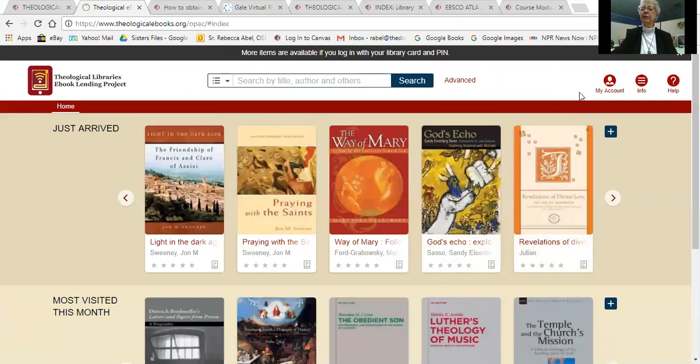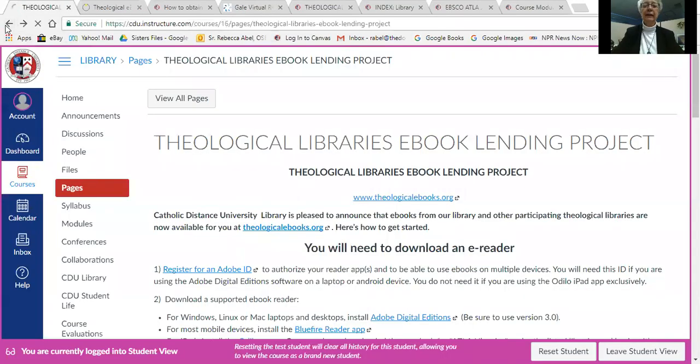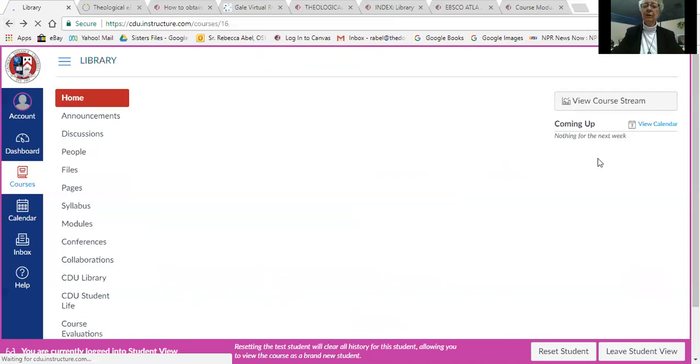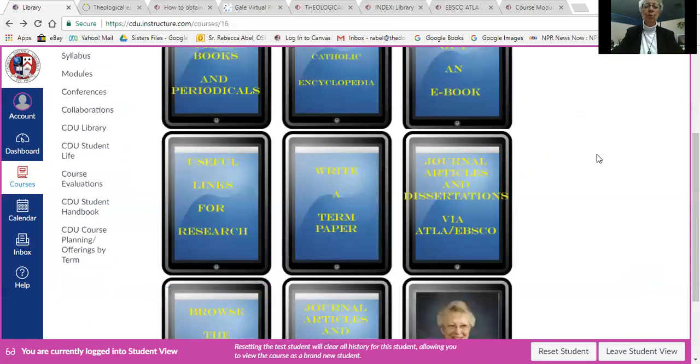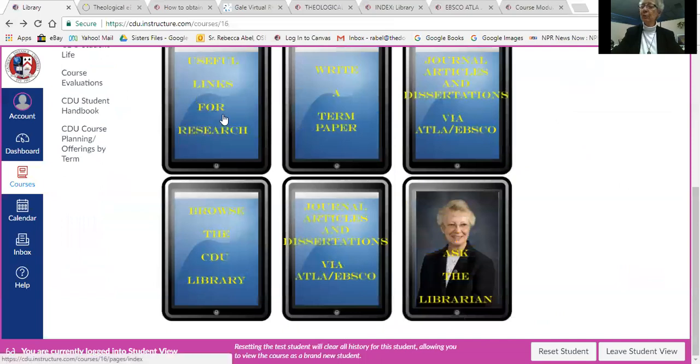Once you have those, then you can click on the Theological eBooks, and you will come to this page. Here you have your account, in which you sign in with your name and password that was sent to you by Odilo, which is the platform that we're in. Here you can search for books on your topic and check them out for a 2-week time period. Now, if you go back to the home page, we'll go to the next section, which is useful links for research.